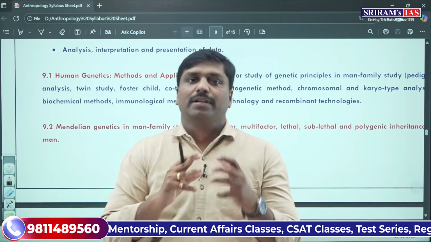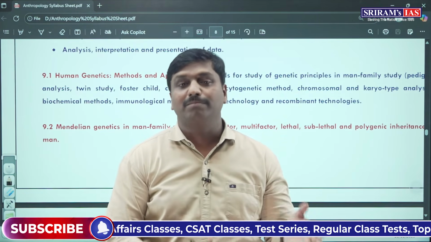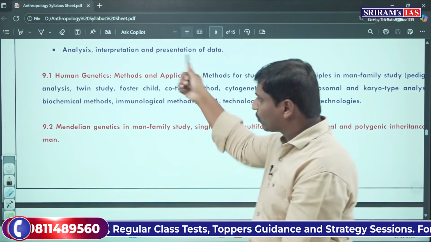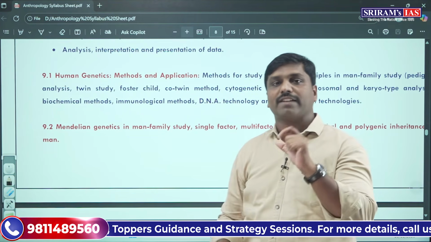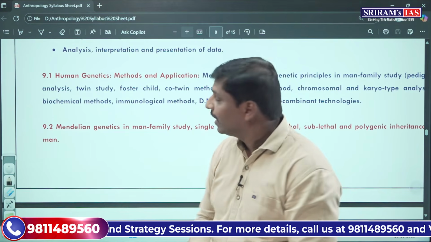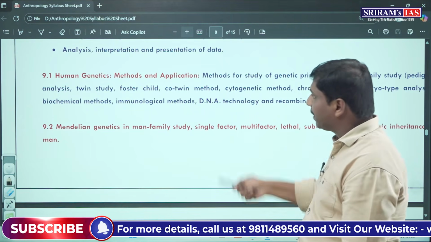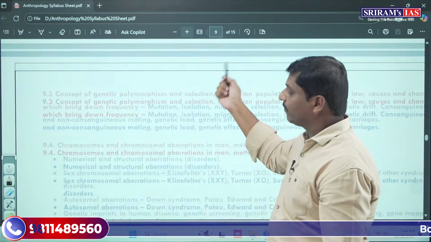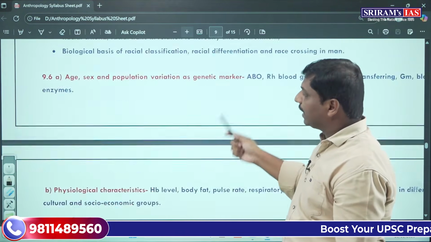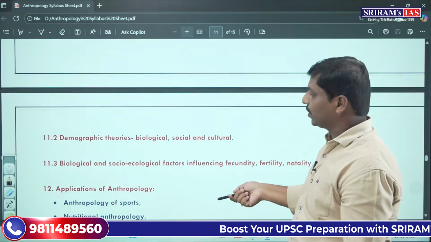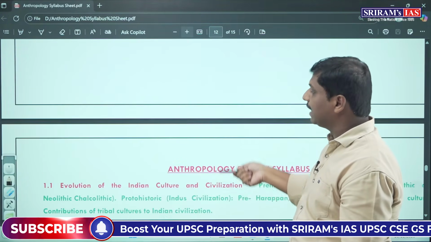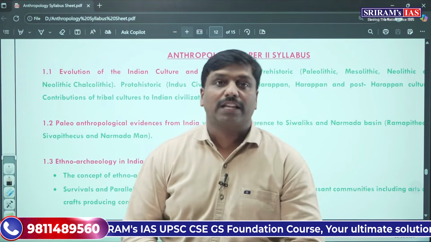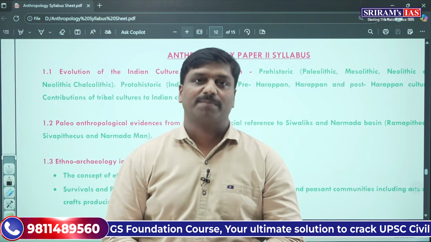Try to download the syllabus either from the internet or from the UPSC notification. Go through these sections, which I have just decoded and explained to you. Read it line by line, because each and every topic mentioned in the syllabus is a prospective question for you. There are so many topics, so try to read the syllabus in a systematic fashion. This is one important effort that you have to make from your side.